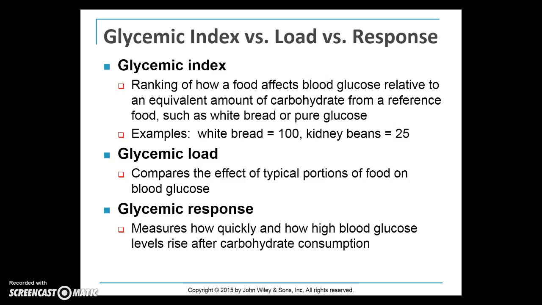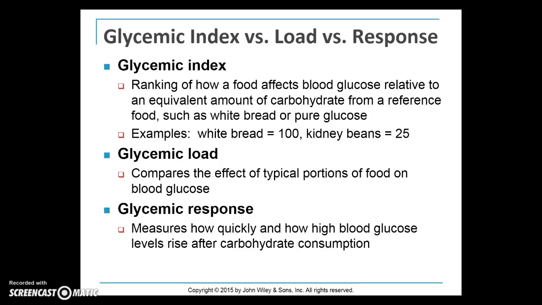So let's talk a little bit about glycemic index versus glycemic load and glycemic response. Now, I actually like to start out with glycemic response. That's the rate or the magnitude or duration of the rise in blood glucose that occurs after a food is consumed.